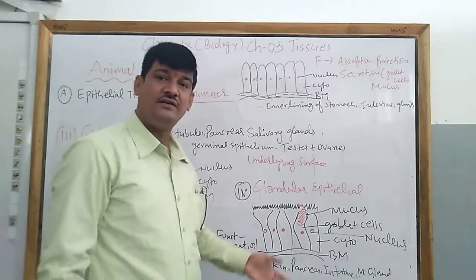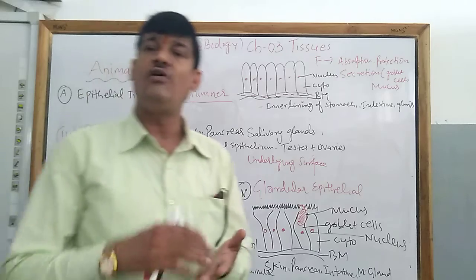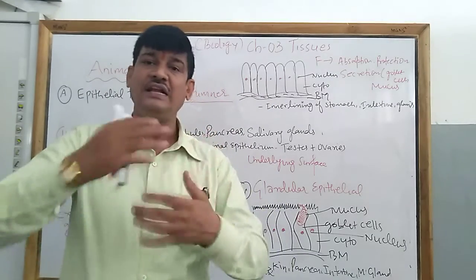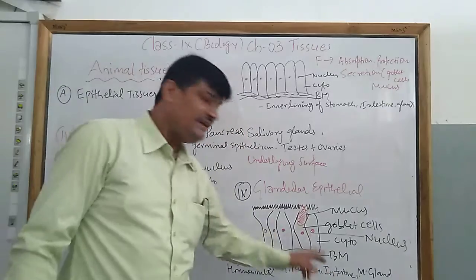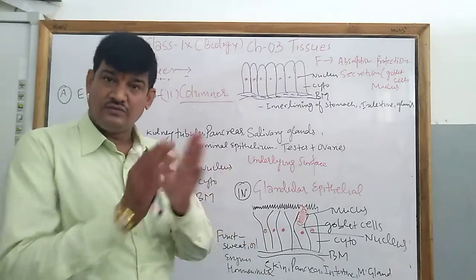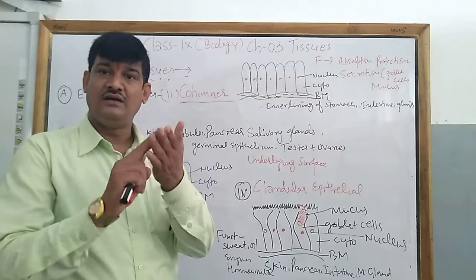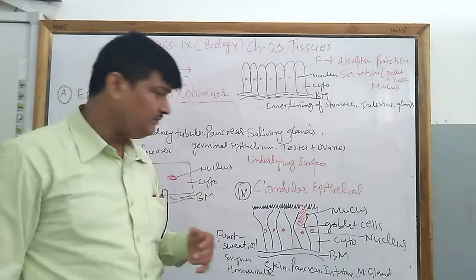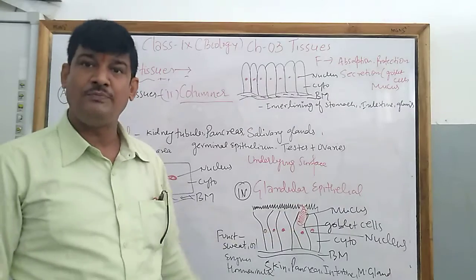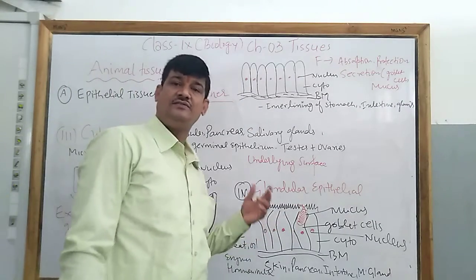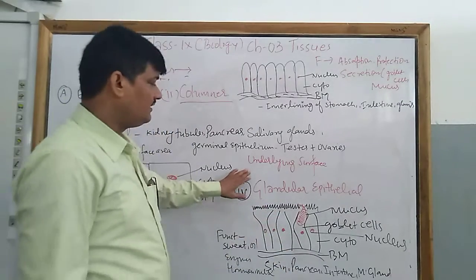But in other seasons it is moist because of oil secretion, and sweat is continuously oozing out from the skin. They are also present in the intestine. They make the intestine moist because of the secretion of mucus. And the mammary gland, as I told, is responsible for producing milk, which is necessary for the young baby.